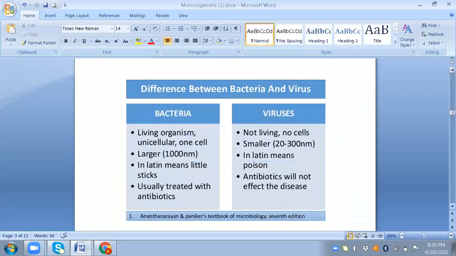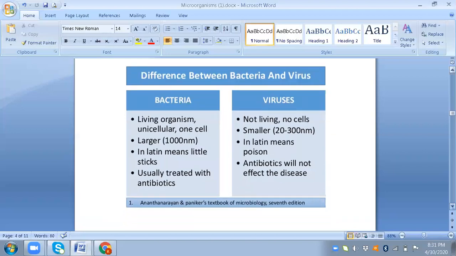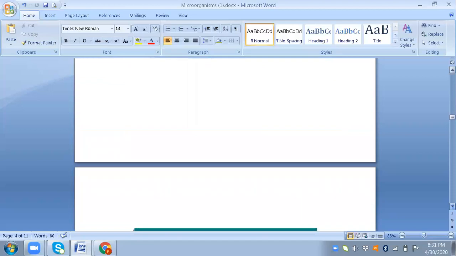The difference between bacteria and viruses. Bacteria are considered living organisms. They are unicellular, one cell, and larger, around 1,000 nanometers. Bacilli means little sticks. Bacterial diseases are usually treated with antibiotics. Whereas viruses are not considered living. They have no cells. They are smaller, and the word in Latin means poison. An antibiotic will not affect a viral disease. We can only take antiviral medicines.